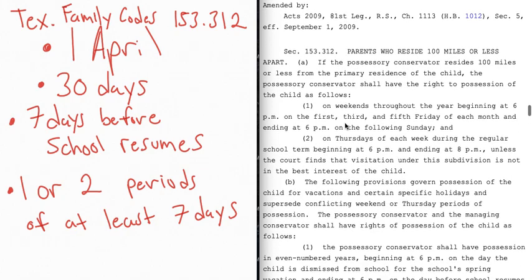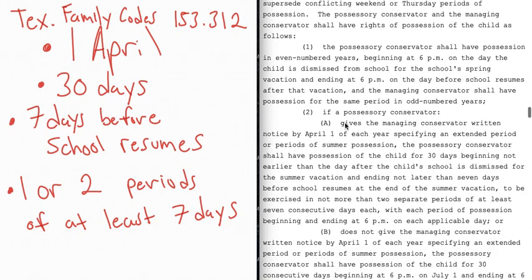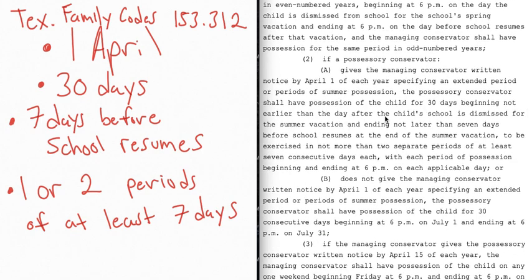Now, let's make sure we go down here, number 2, where it says for the summer possession, right? You have until April 1st. You shall have the child for 30 days. Okay, keep that in mind. 30 days. The day after school is dismissed for summer visitation, and ends no later than 7 days before school resumes. Okay, so make sure you mark this down. You got 7 days before school resumes, your period has to end.